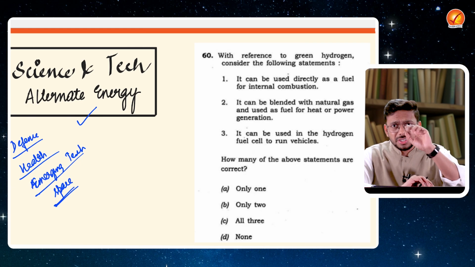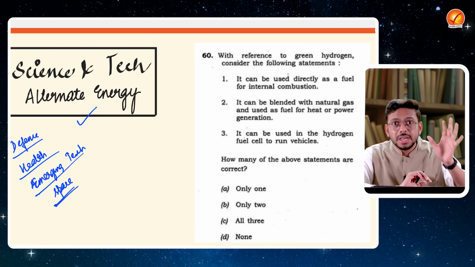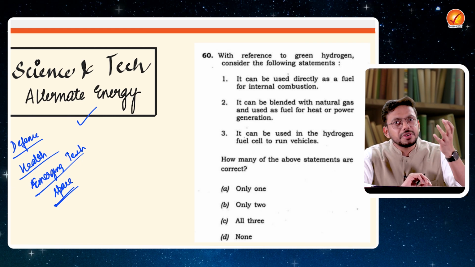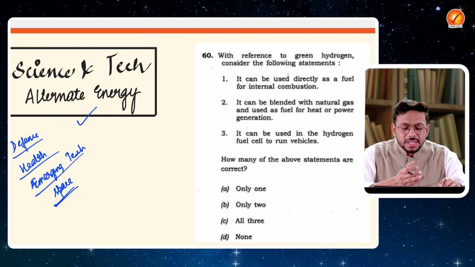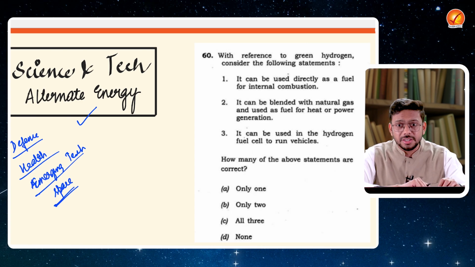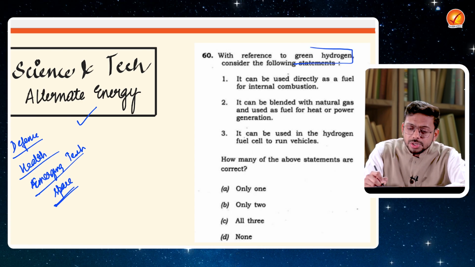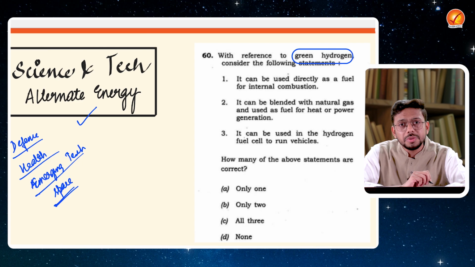So the first thing, let's say you are analyzing a PYQ, analyzing a paper, you have to understand what are the various themes under which questions are coming. So for science and technology, let's talk about this. Just have a look at the alternate energy. So the question is on green hydrogen. Fine. Why has this question been asked by UPSC?